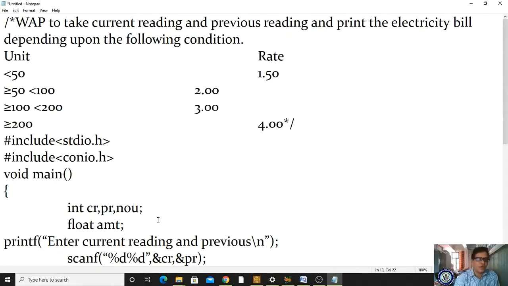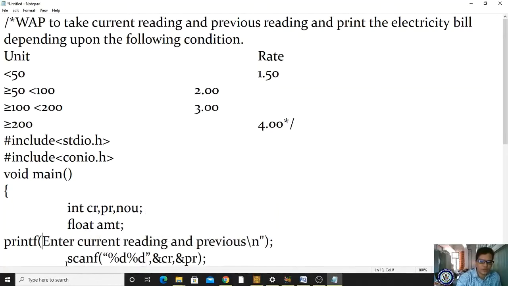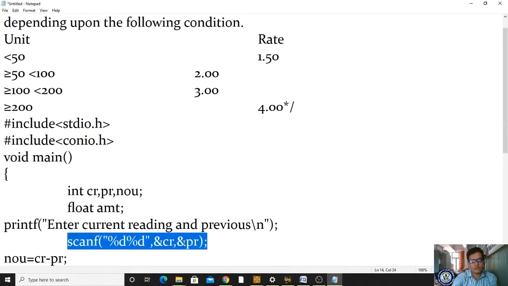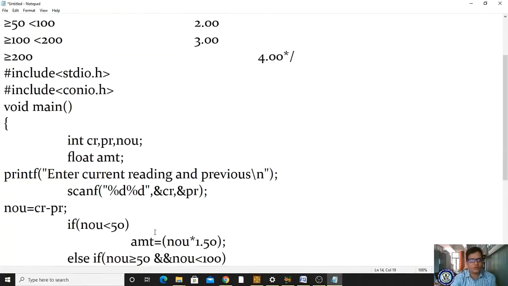Now I am writing one output statement. What is the output statement I am writing? Enter the current reading and previous reading. If you enter the current reading and previous reading, you can calculate the number of unit. So for that, how many values we have to read from the keyboard? 2 values. For that I am using the scanf, right? So scanf ampersand CR comma ampersand PR.